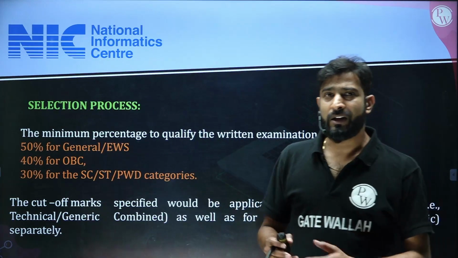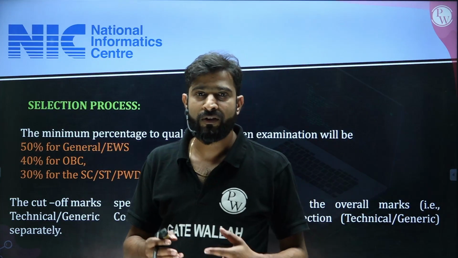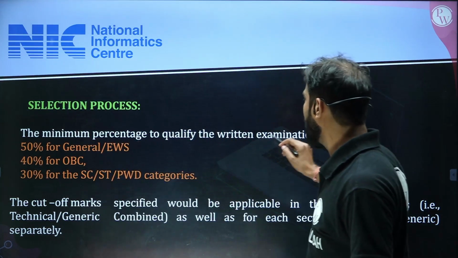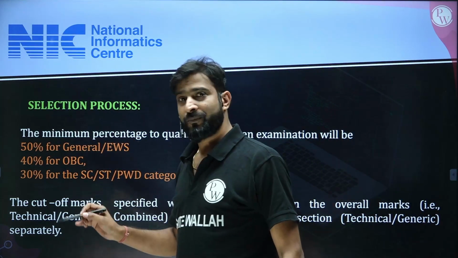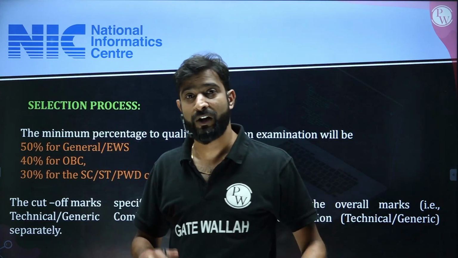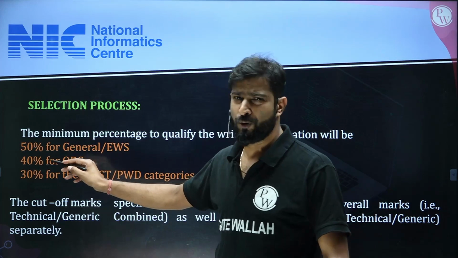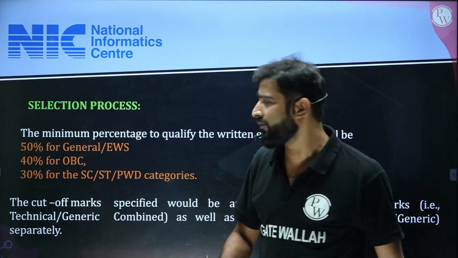So you have already been given the idea about the selection process and individual cutoff. What should be the individual cutoff? The minimum percentage to qualify the written examination will be, for the general category, 50%. So if you get 50% in the technical and 50% in the non-technical, then only you are eligible for the interview. 40% for the OBC, and for the SC ST, 30% individual cutoff.